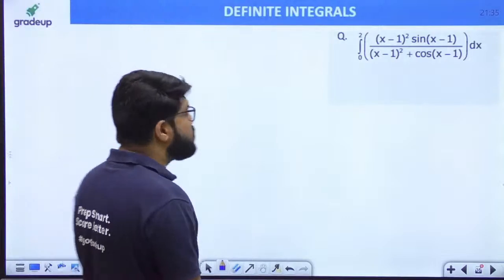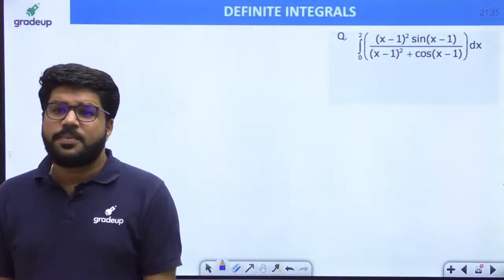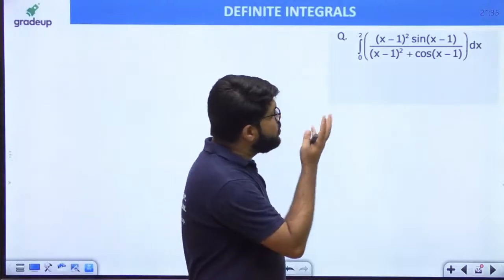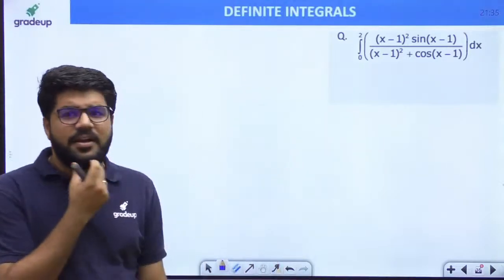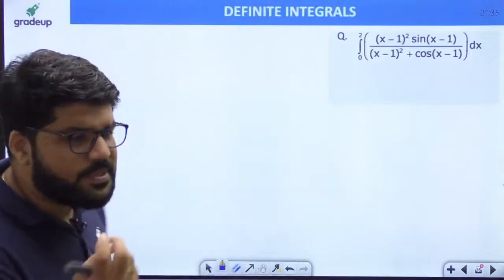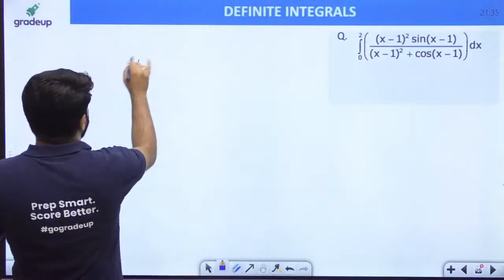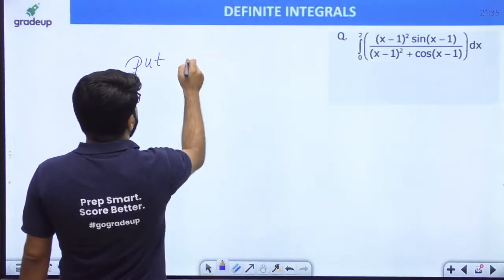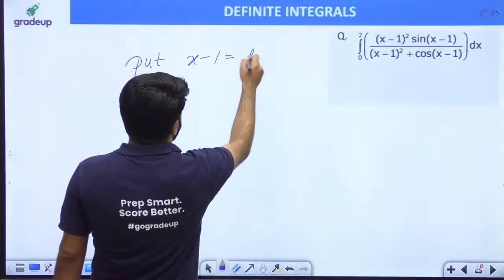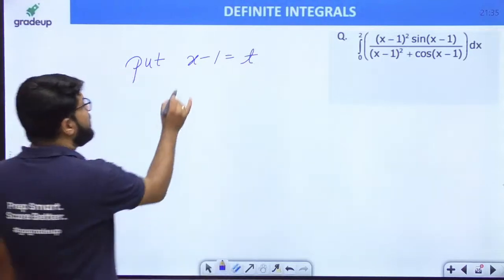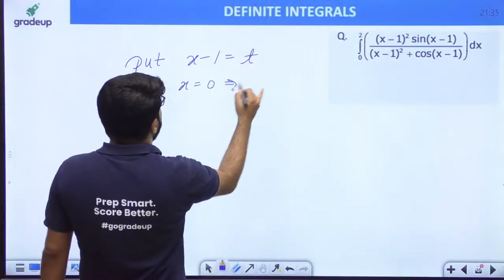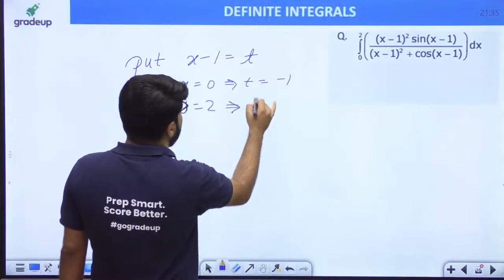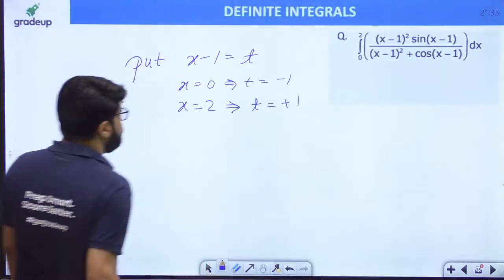See guys, some questions can be solved by substitutions. We will not integrate directly because it is a very complicated function. If I start integrating, I don't know how many properties and steps it would take. But if I think about a substitution, let's say I put x minus 1 equal to t. Whenever x is 0, t will be minus 1, and when x is 2, t will be plus 1.